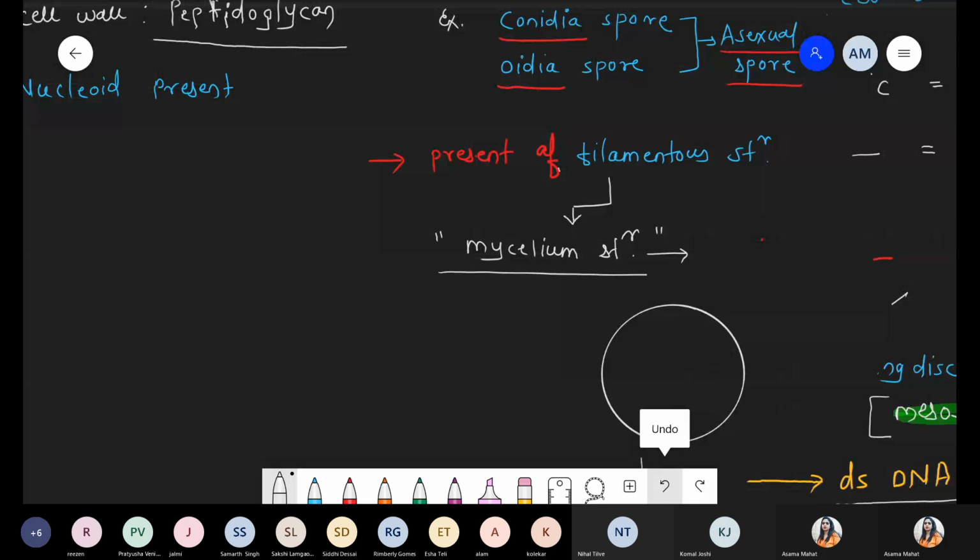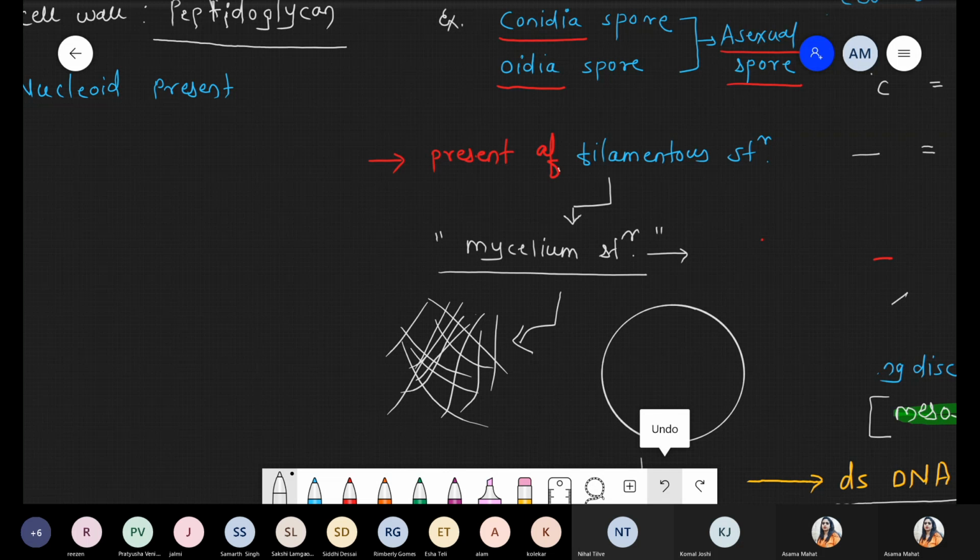We will repeat the same point in kingdom Fungi. What is the meaning of conidia and oidia? Both are types of asexual spores, meaning they are formed from a single parent. And regarding body structure, bacteria commonly have rod shape, cocci shape, spiral shape, comma shape. But here we are talking about a filamentous structure, a fiber-like structure like this. You can write it like this. This typical structure is the mycelium structure, the filamentous structure.